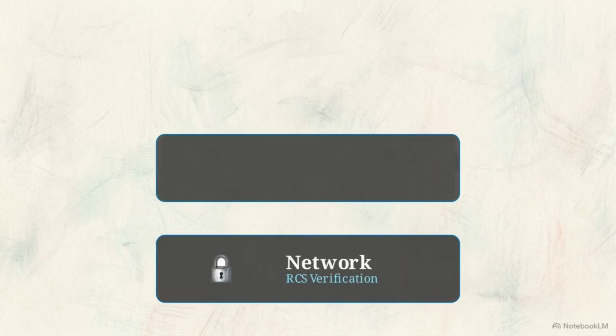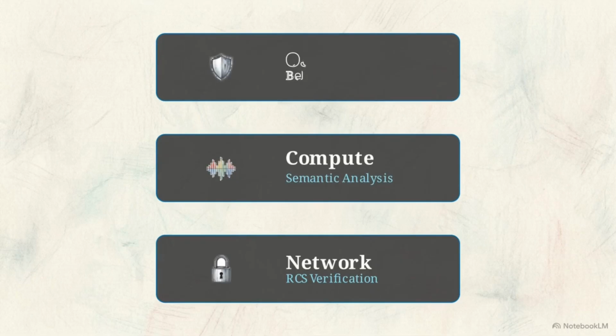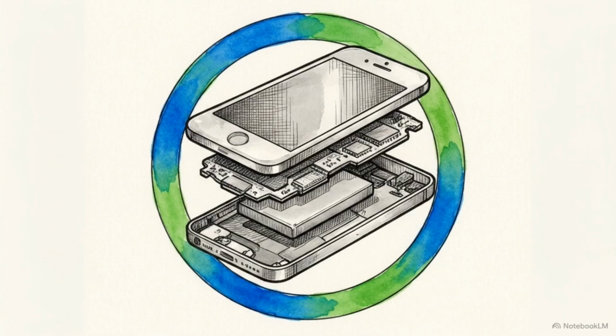This schematic visualizes how these systems combine into a single architecture stack. Layer 1 independently verifies the caller via RCS cryptography. Layer 2 actively parses spoken semantics via Gemini Nano. Layer 3 halts dangerous operating system behaviors during active unknown calls. By encapsulating these verifications entirely on the handset, Android creates a true localized zero-trust environment.